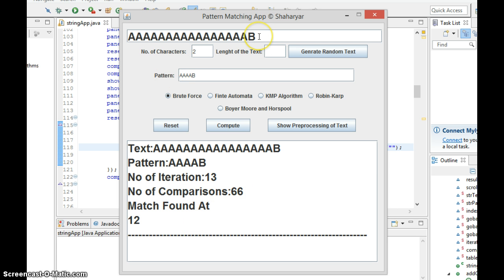Suppose I make the text all a's, and I check for this pattern. What does it give as the result? The match is obvious, it will match at every index, but see the number of comparisons. It is increasing quadratically because the time complexity is n squared. This is the worst case scenario for this algorithm.